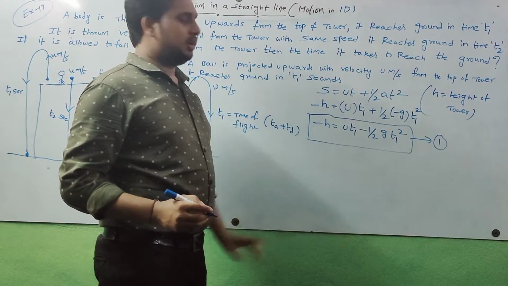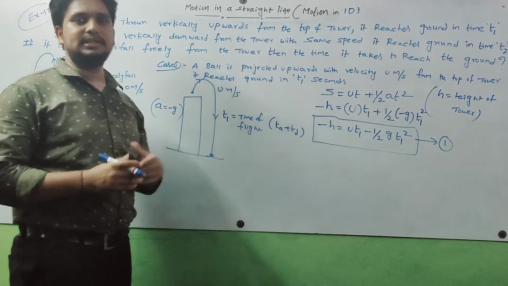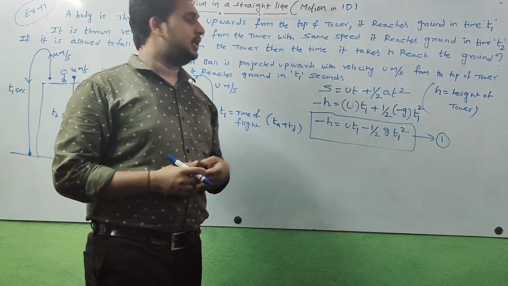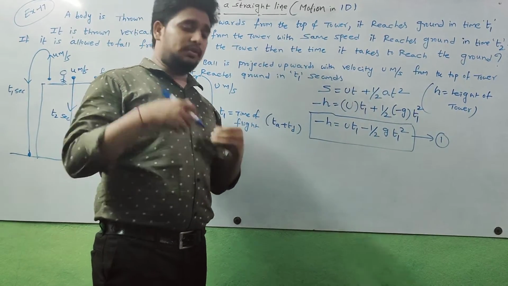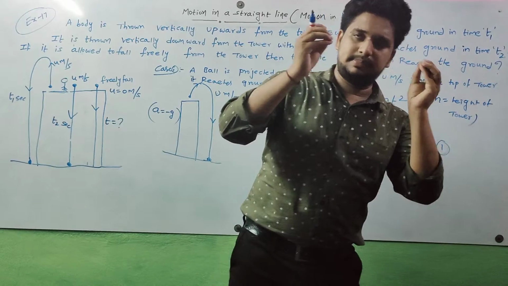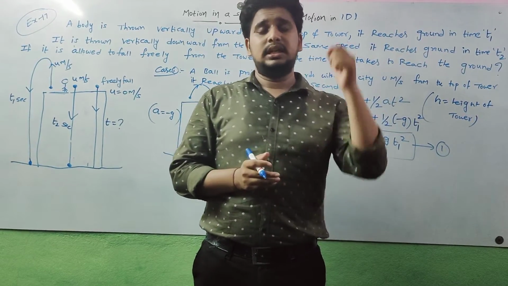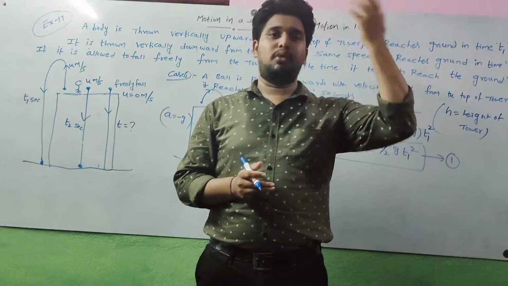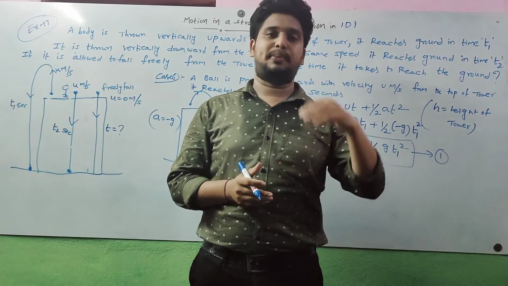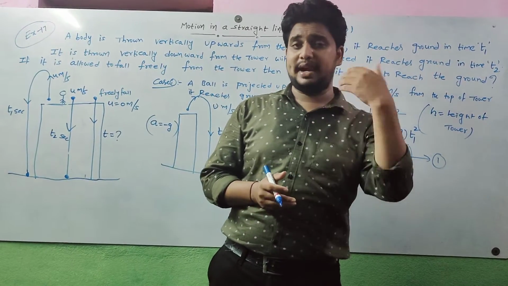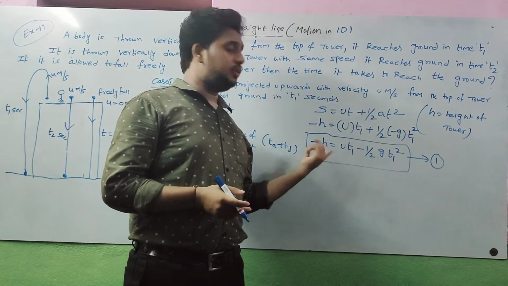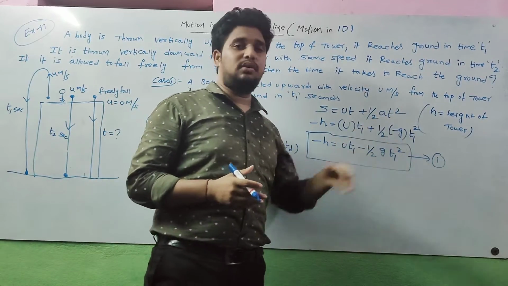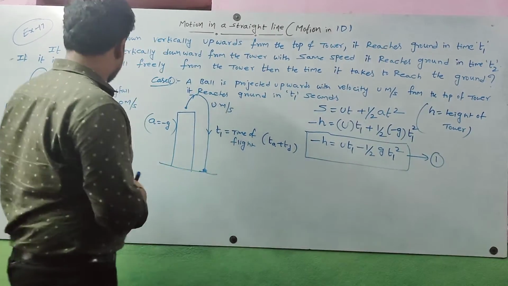Here h is height of tower, T1 is time of flight. Based upon this equation, it is easy to find time of flight or height of tower. So please keep in mind, whenever a person stands on top of a tower or building and projects a body, and they ask to find height of tower or time of flight, then you consider this concept: S is equal to minus H and A is equal to minus g. This is important.